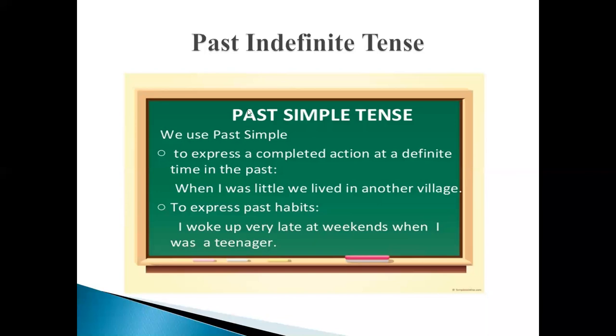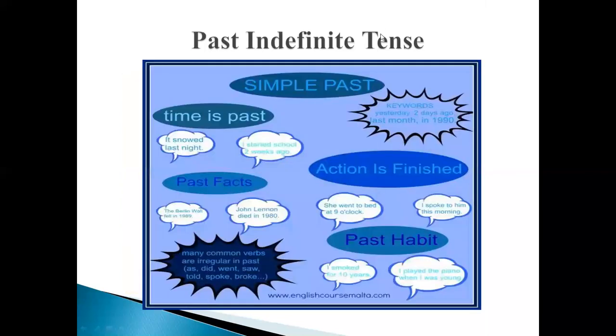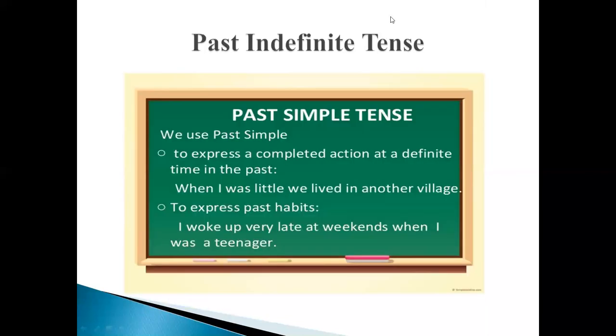The action part of the sentence, I woke up very late, relates to a time which was of the past, when the person was a teenager. So this shows that past simple relates to those actions which were completed at a definite time in the past.